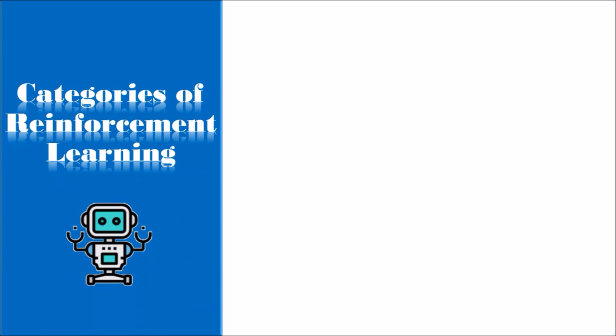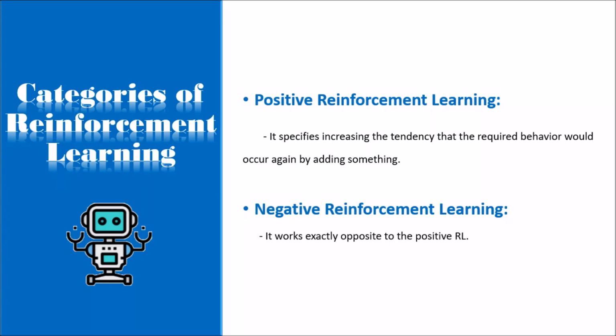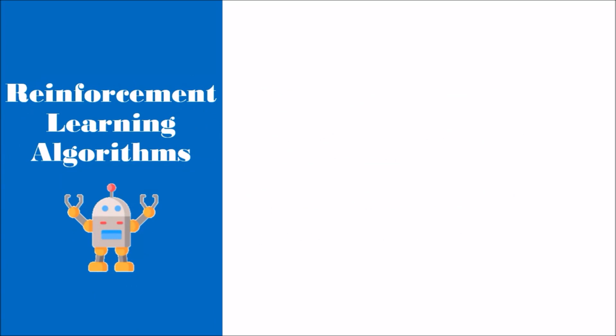Reinforcement learning is categorized mainly into two types of methods, algorithms. Positive reinforcement learning. Positive reinforcement learning specifies increasing the tendency that the required behavior would occur again by adding something. It enhances the strength of the behavior of the agent and positively impacts it. Negative reinforcement learning. Negative reinforcement learning works exactly opposite to the positive RL. It increases the tendency that the specific behavior would occur again by avoiding the negative condition. Some of the important reinforcement learning algorithms are Q-Learning, Monte Carlo, Deep Q Network.